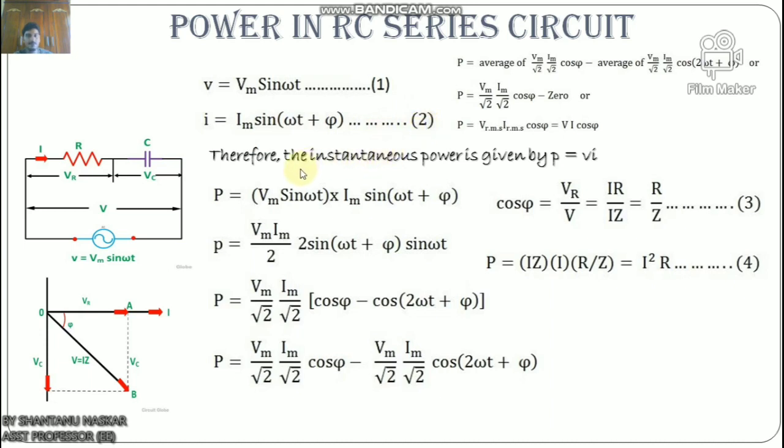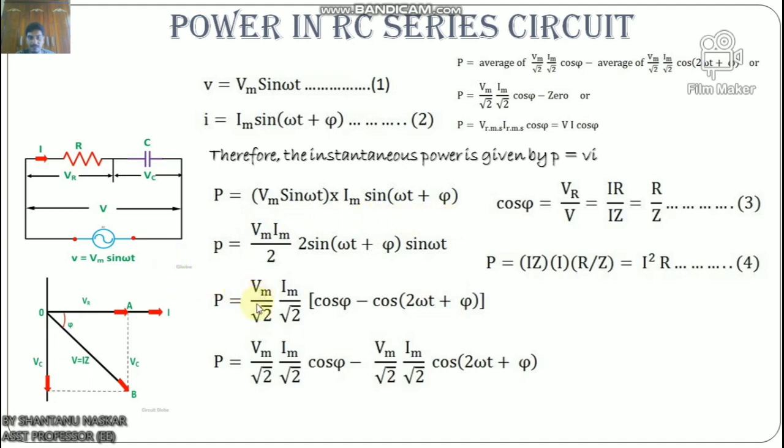Therefore the instantaneous power is given by P equals V I. Putting the value of V and I from equations 1 and 2 in P equals V I, we get P equals Vm sin omega t into Im sin (omega t plus phi). We can also write P equals Vm Im by 2 times sin (omega t plus phi) sin omega t.